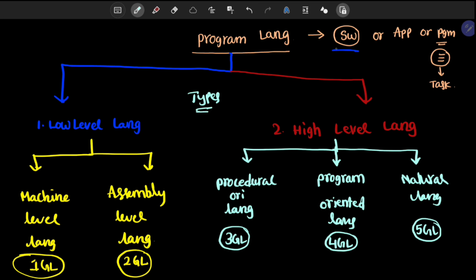So ultimately, a programming language is used to design software or programs, and let us talk in detail about each and every generation of programming languages. Before that, I'm going to share one diagram with you, so you can easily understand how the computer understands different kinds of programming languages.